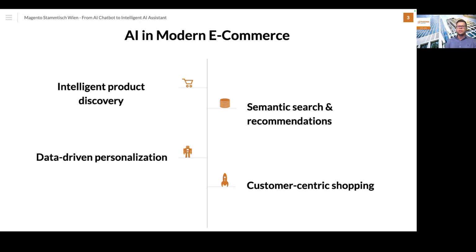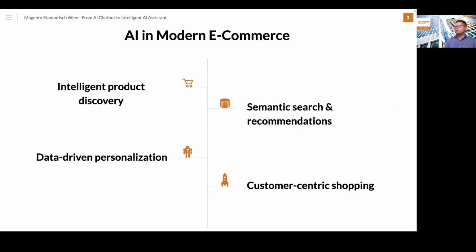Because if we are using semantic search, we can also suggest products based on the customer behavior, context, and preferences. Basically, the AI and the vector database already know what the customer would like to buy. So we are not using just keyword search, and with this we can also use data-driven personalization. So we can provide a better experience for the customer in real time.